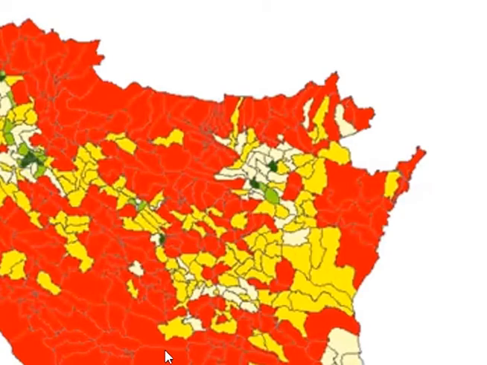There are about 12 GN divisions which have between 99% and 100% water poverty. Four of them belong to Imbulpe DS division, and 3 of them belong to Kalavana DS division. Also, there are 4 GN divisions which have a low value of poverty. Population percentage belongs to Ratnapura DS division.